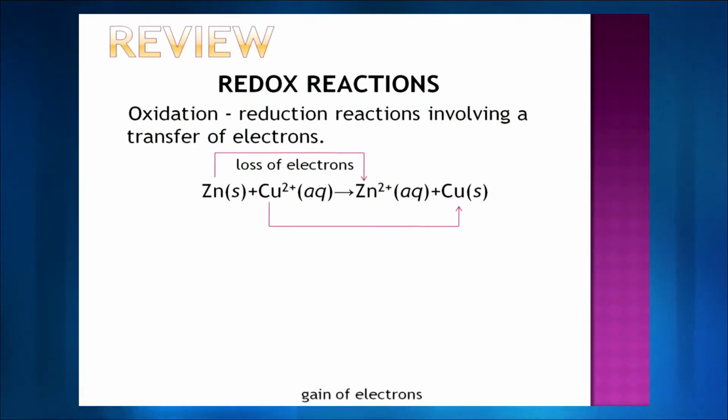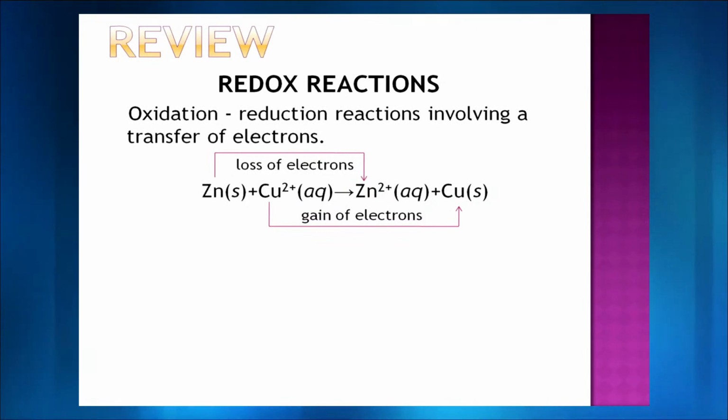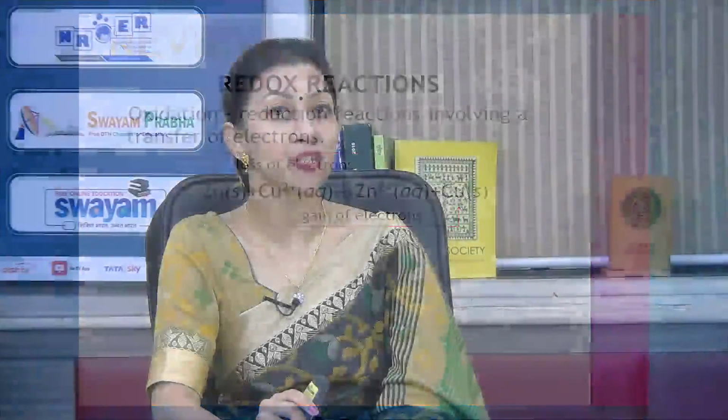If you can see, though I have marked it on the slide, I would still like you to brainstorm and tell me what exactly is happening. The zinc metal, which is in solid form, is ionizing, losing 2 electrons and converting itself to zinc 2+. Copper 2+, on the other hand, is gaining those 2 electrons and giving you copper. Whoever loses the electron is undergoing oxidation, and whoever gains the electron undergoes reduction. I will be giving you a trick to remember that also, so stay tuned.